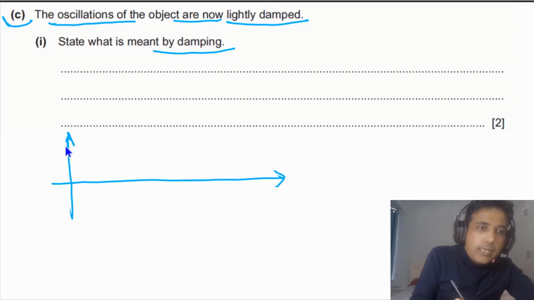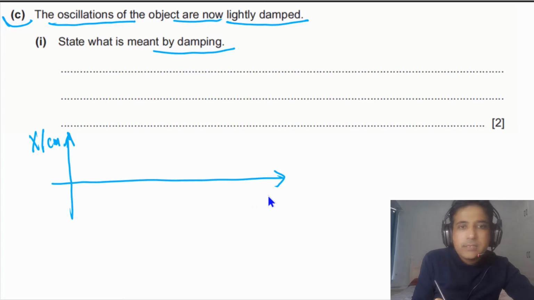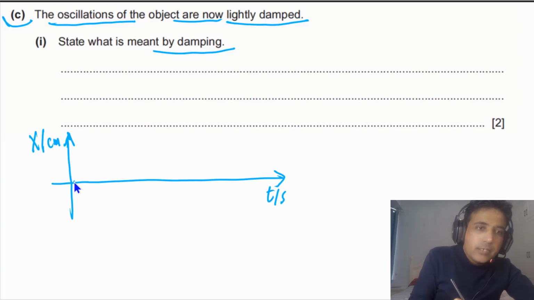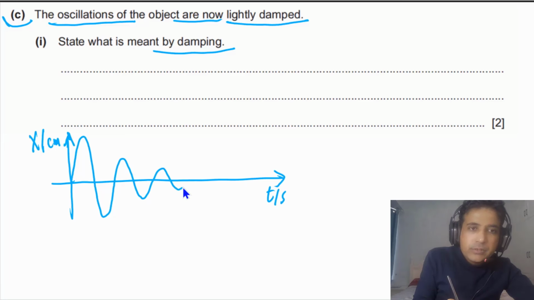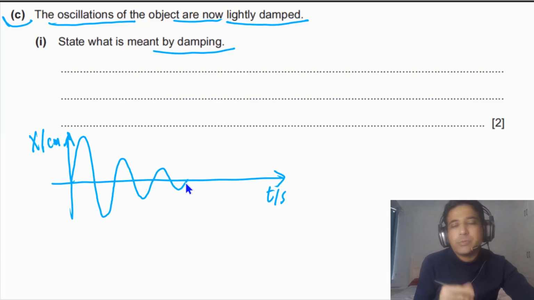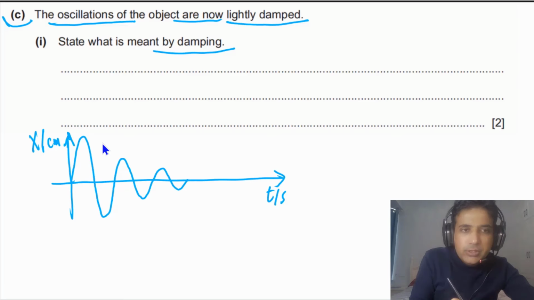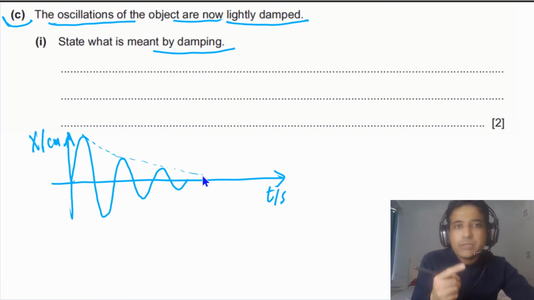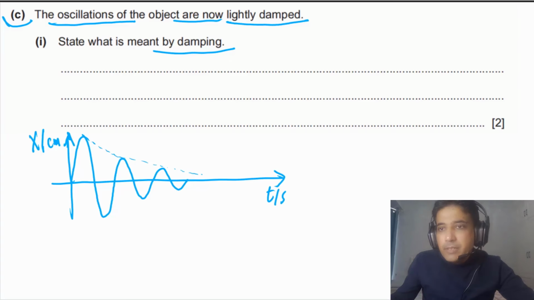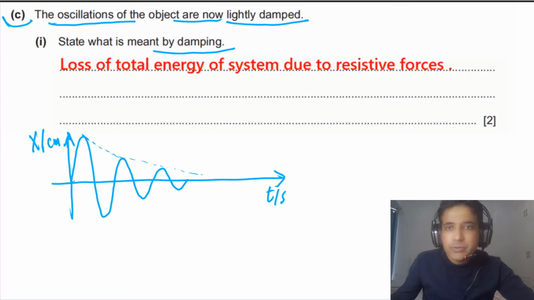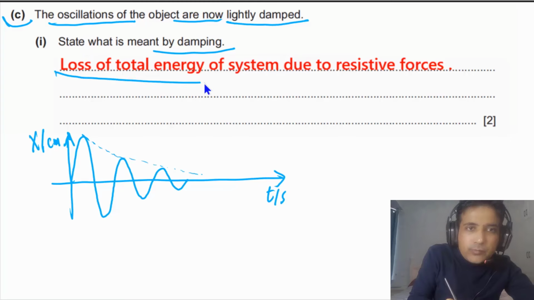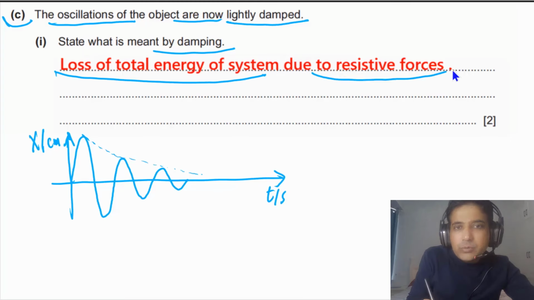So for damping, let's say we have x on the Y-axis and time on the X-axis. Lightly damped means that the amplitude is decreasing gradually. So you will see the amplitude decreasing gradually like this, exponentially. So this is light damping. Simply you can say loss of energy of the system due to resistive forces. If you write this, you will get 2 marks: 1 mark for writing loss of total energy of the system, and the second mark for due to resistive forces.